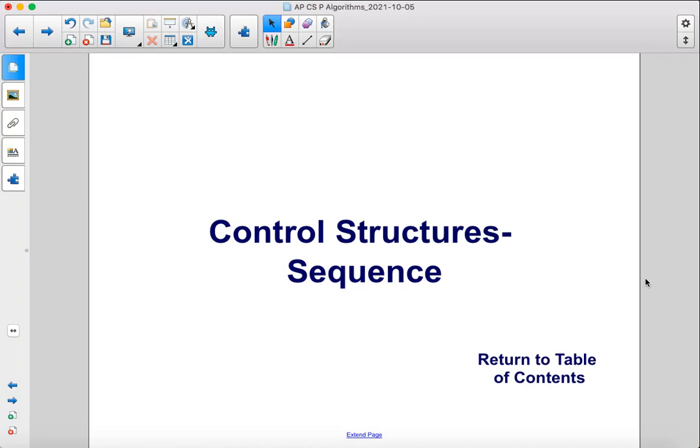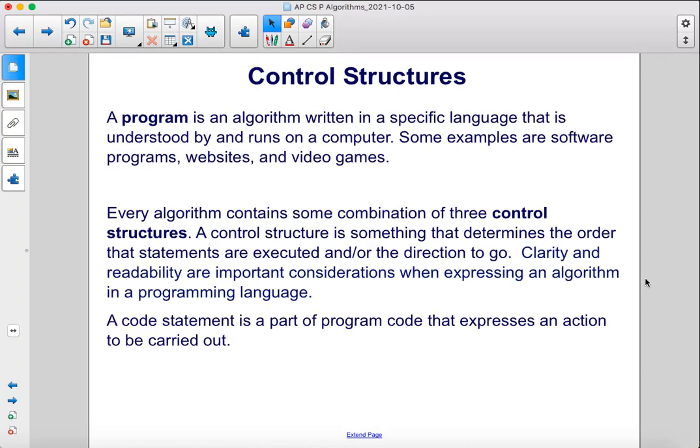Control structures: sequence. A program is an algorithm written in a specific language that is understood by and runs on a computer. Some examples are software programs, websites, and video games. Every algorithm contains some combination of three control structures. A control structure is something that determines the order that statements are executed and/or the direction to go.